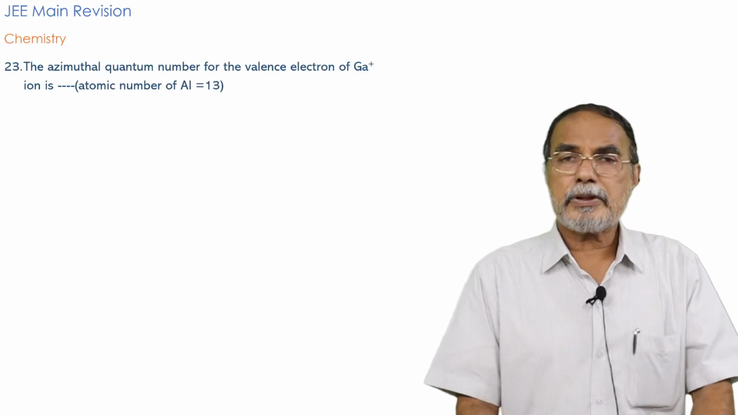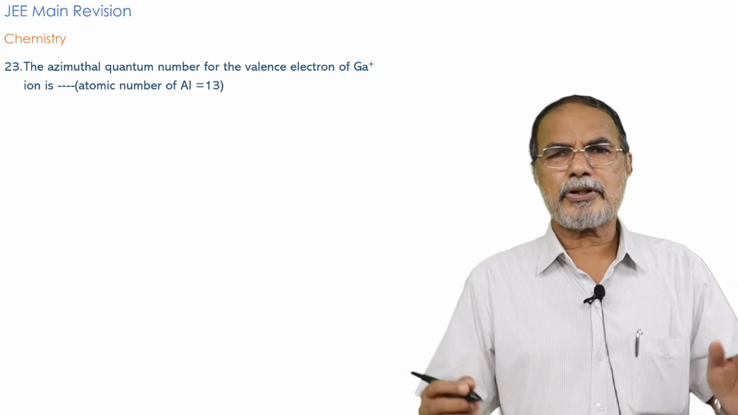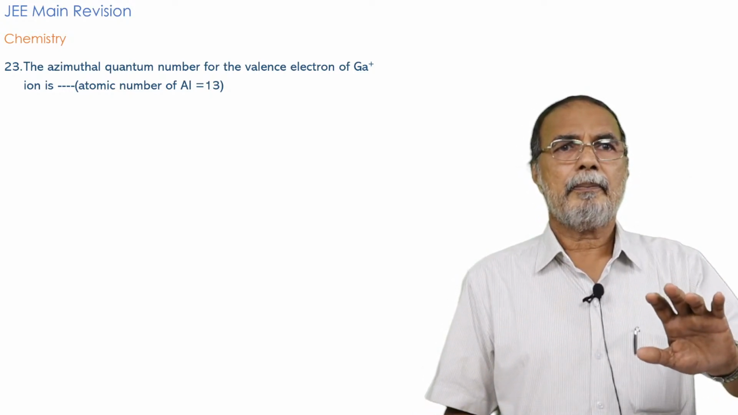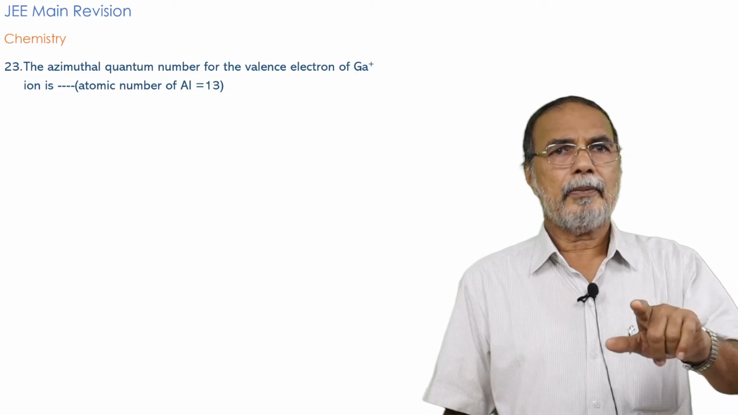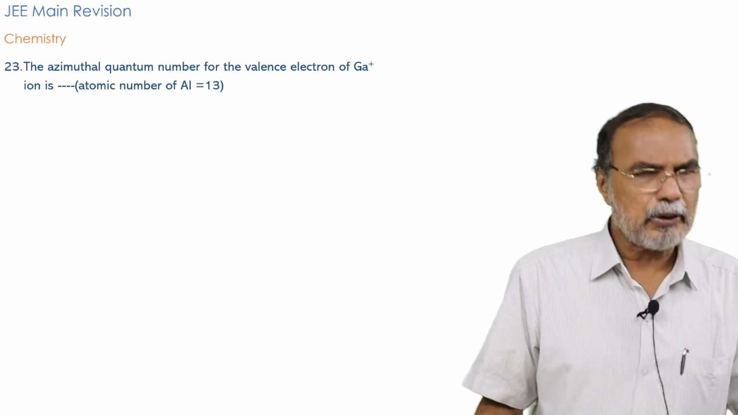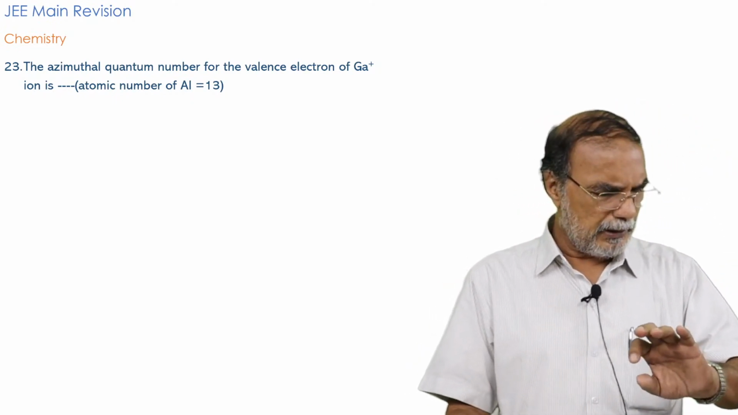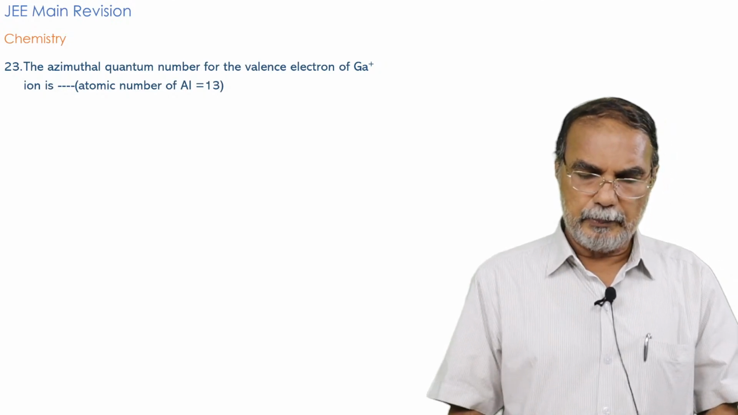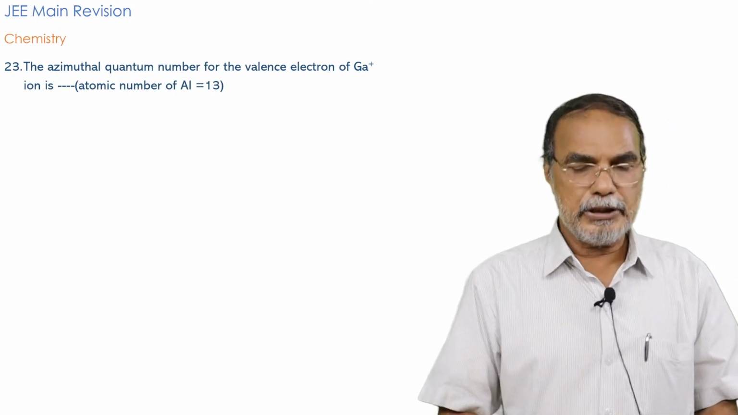Now the next question is again the simplest of all the questions, I think. Okay, we will have only 3 more questions, 23, 24 and 25, and I think I will take hardly 3 minutes for that. The azimuthal quantum number for the valence electron is Ga plus.